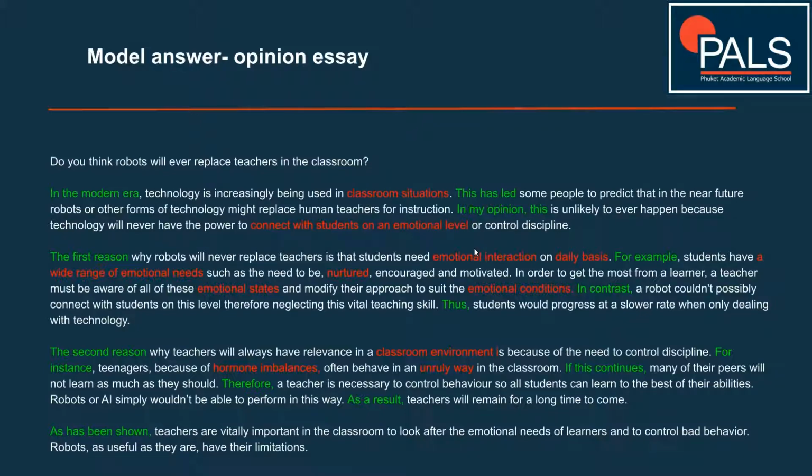Linking language: as has been shown. Okay, I like this phrase for two reasons. One, it provides nice cohesion because you're saying as has been shown in the body. So it links your conclusion to your body. Also, you're starting the sentence with as. So again, you've got a complex sentence there. As is useful, so is if, as we saw back here. These words get you complex sentences and they get you points for that.